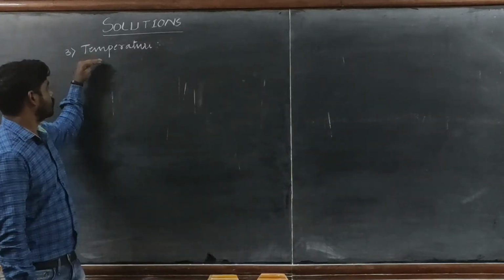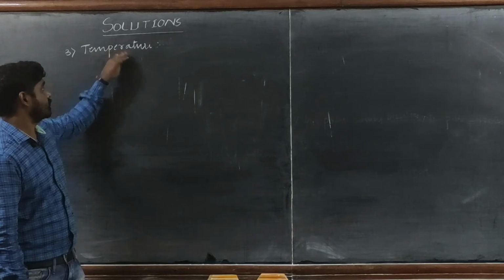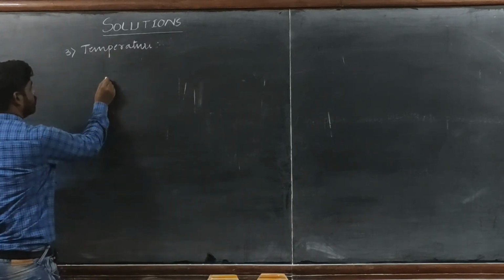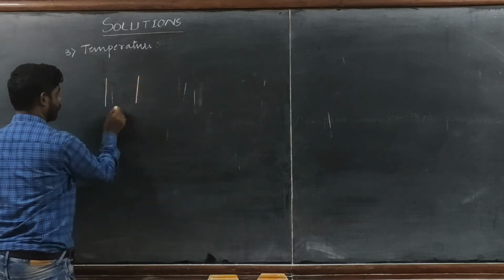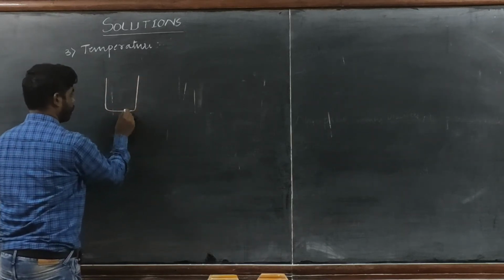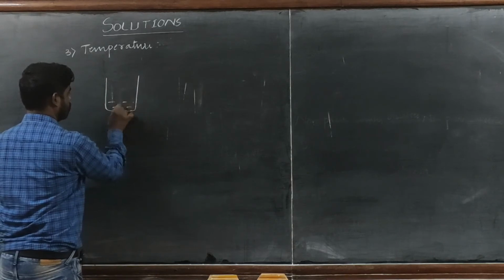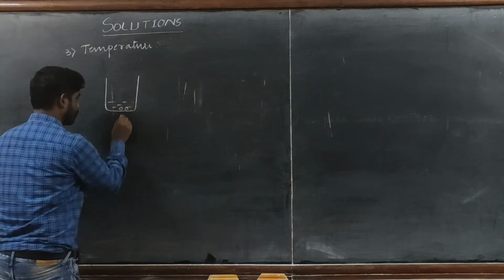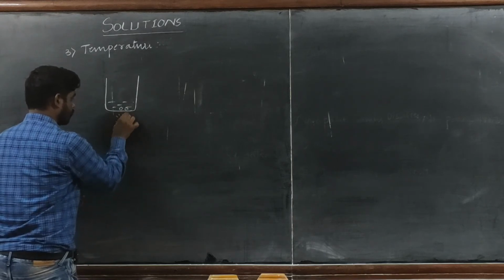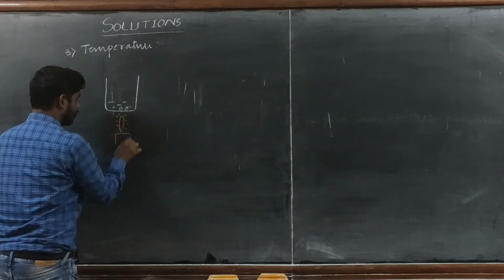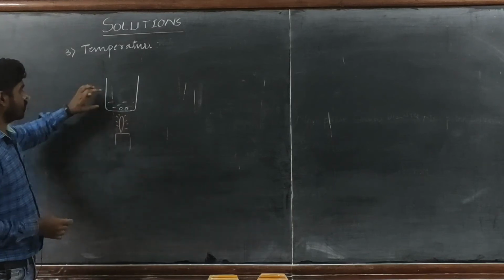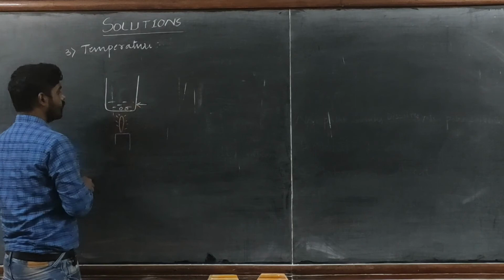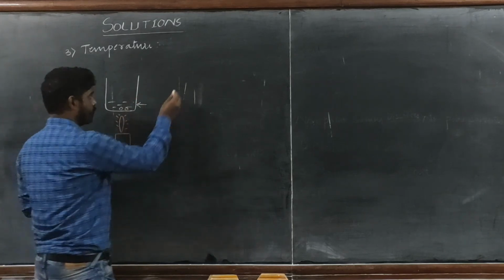The third property or third factor is the temperature. So if you give the temperature to a solution, and if you try to dissolve this by giving the temperature, then it might occur in two conditions. So this may absorb the heat energy or it may give out the heat energy. So I will take one more.